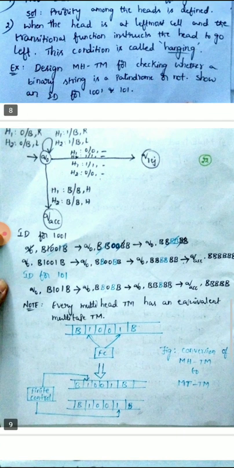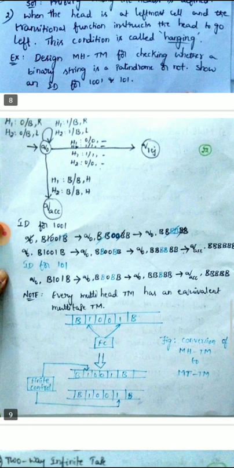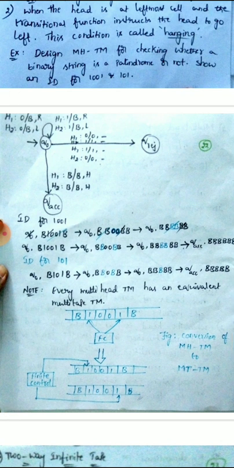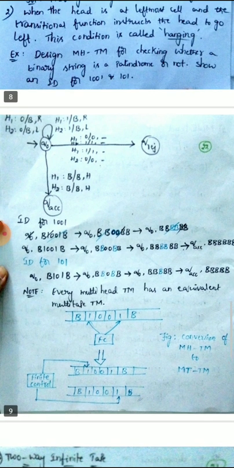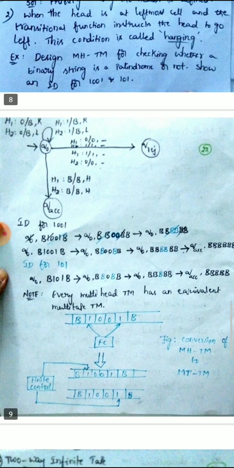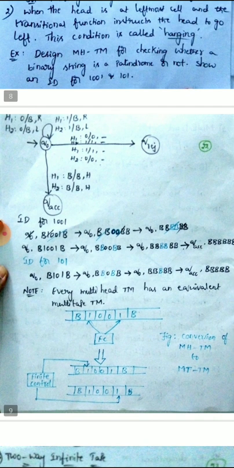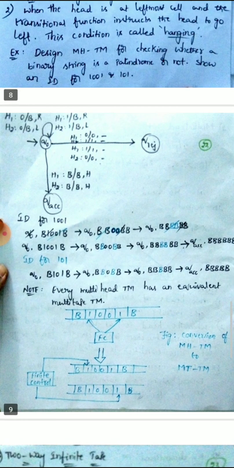Blank symbol represents the end of the string. So h1 got b, and h2 also got b. That means your string gets accepted, halt the process. Otherwise, observe the transition from q0 to q rej.